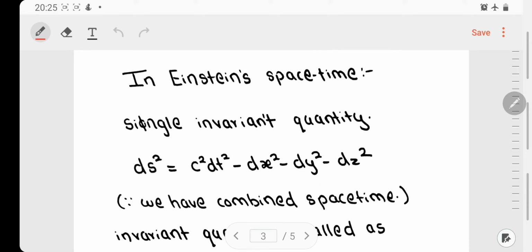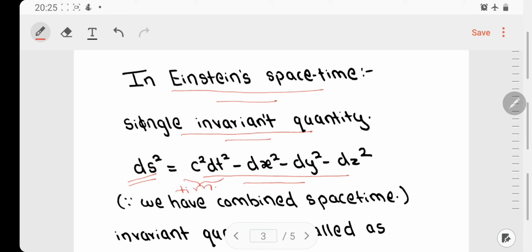Now, let us study about the invariant quantities in Minkowski flat spacetime or Einstein's spacetime. In Einstein's spacetime, we have only a single invariant quantity, which is given by ds square, and it is defined as follows. ds square is given as c square dt square minus dx square minus dy square minus dz square. So, this is the time part and this is the position part. Okay, so we have two parts, the time part,